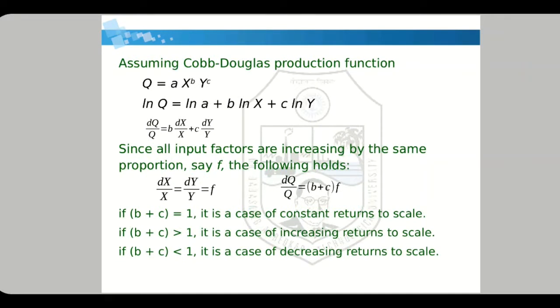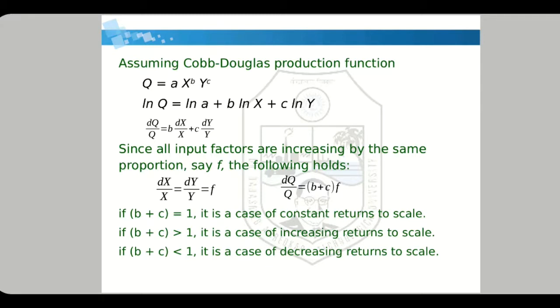Now next, again in the last lecture we have seen the Cobb-Douglas production function, a very famous production function. What it says is q equals a into x raised to b, into y raised to c. So it is a power function, where x and y are inputs, and this shows how they are related to q, that is production. If you take the log of it, it becomes a linear function.